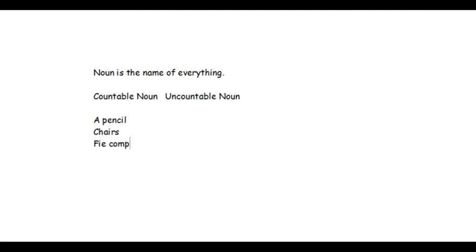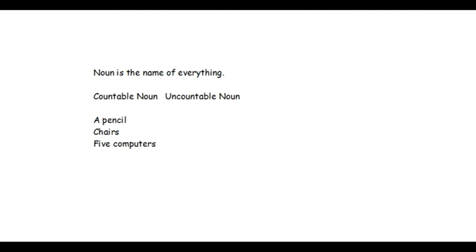Five computers. Five computers are countable nouns because you can count them easily. Five computers is already mentioned, so it's a countable noun. Now uncountable nouns. Uncountable nouns are something that you cannot count.